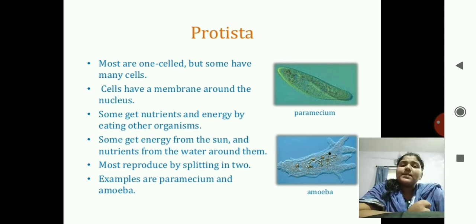Most reproduce by splitting in two. Again, the examples which I gave you are amoeba and paramecium. Examples, you can see the diagrams there, paramecia and amoeba. As there is no cell wall in the amoeba, the shape is irregular.